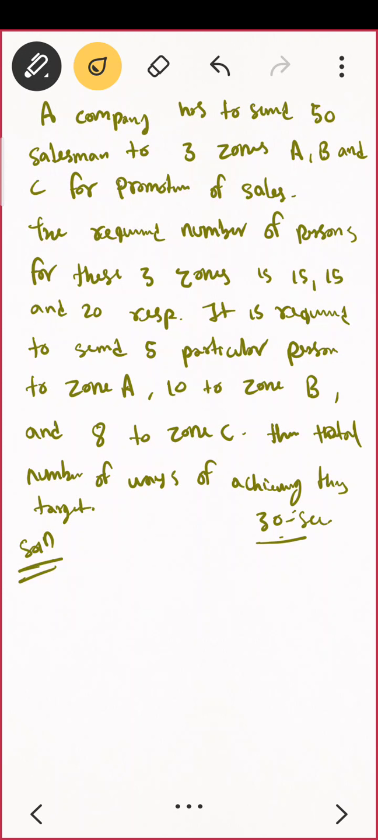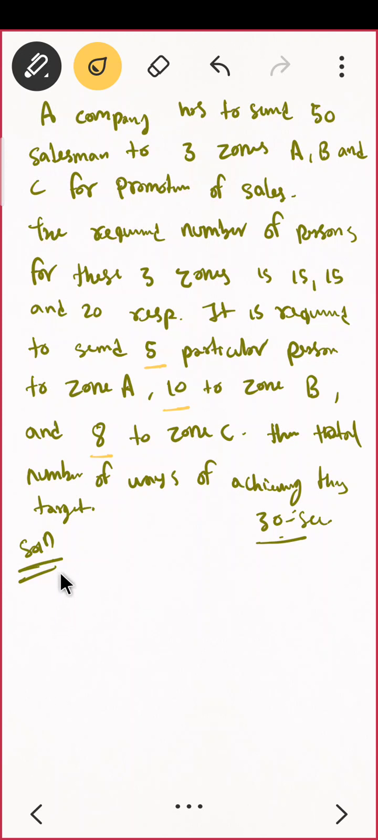So how many salesmen are there? 50, correct. And how many particular salesmen, जो मतलब जाने ही चाहिए ऐसा टाइप, for zone A, zone B, zone C, you are given. That is 5, 10 and 8. Do you see that? And 8, correct. That is 23, isn't it? So let us start with that only.